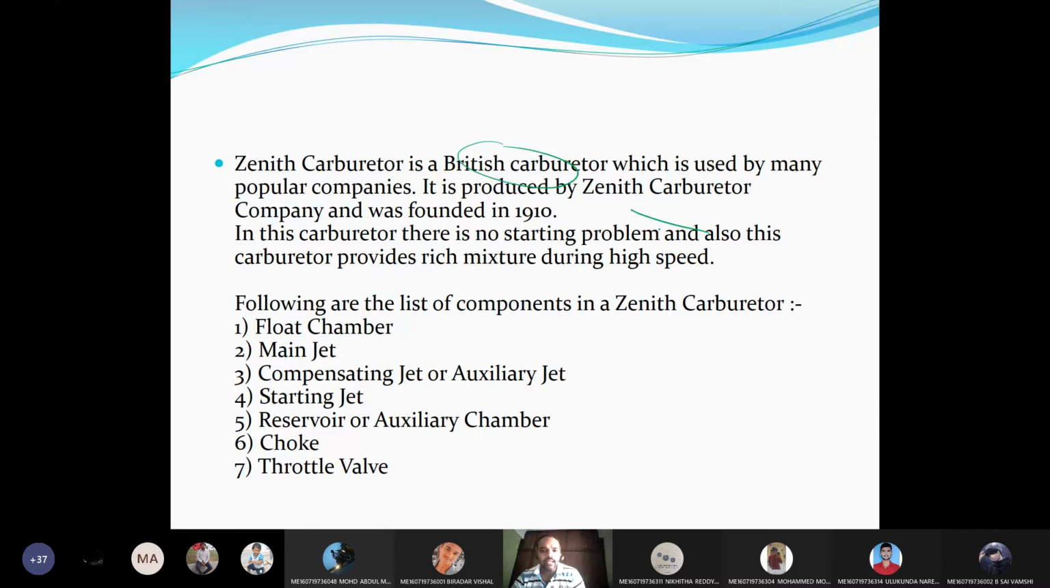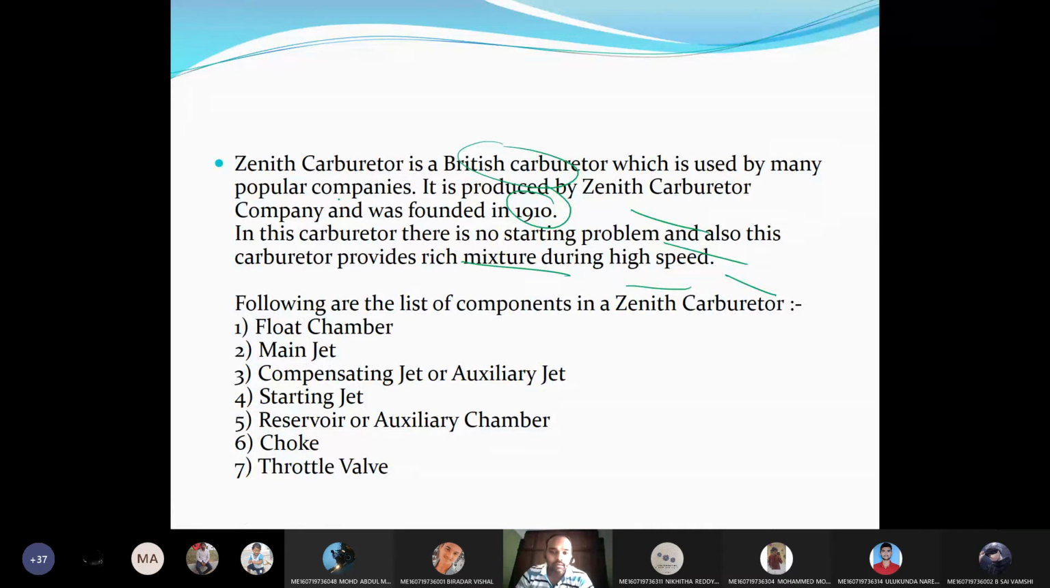It is produced by a company called Zenith Carburetor Company, in the year 1910. In this carburetor there is no starting problem, and this carburetor also provides a rich mixture during high speed. That is due to the starting jet. So these are the main components of the Zenith carburetor.